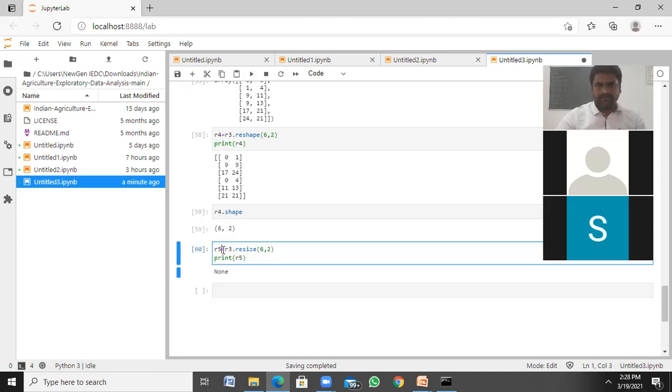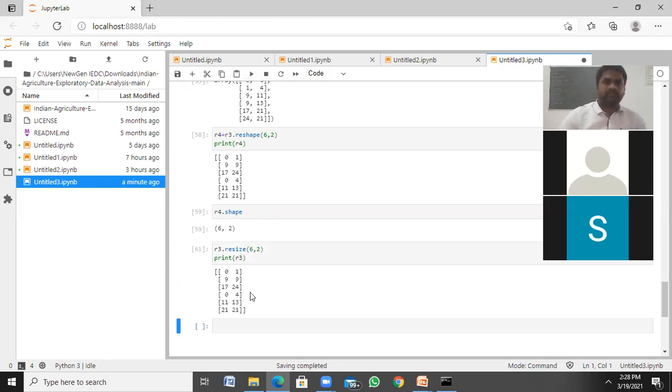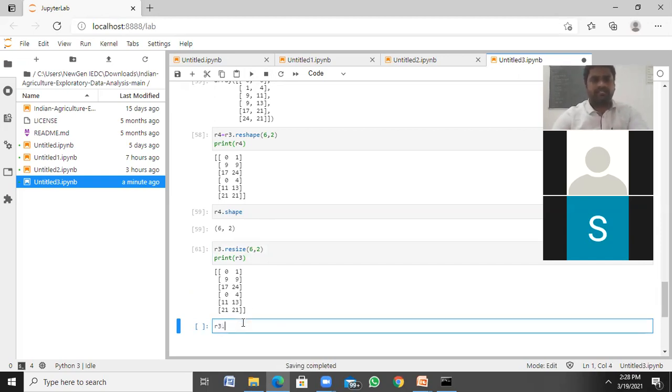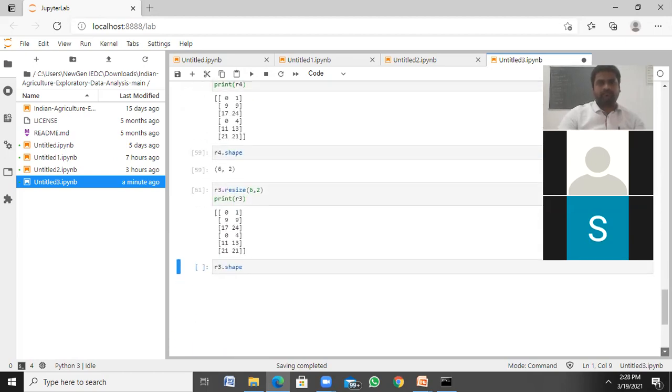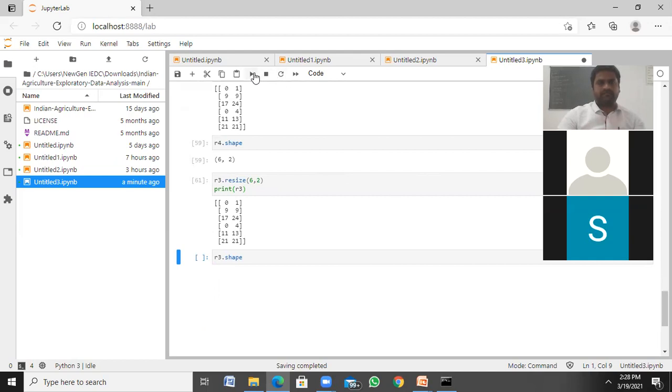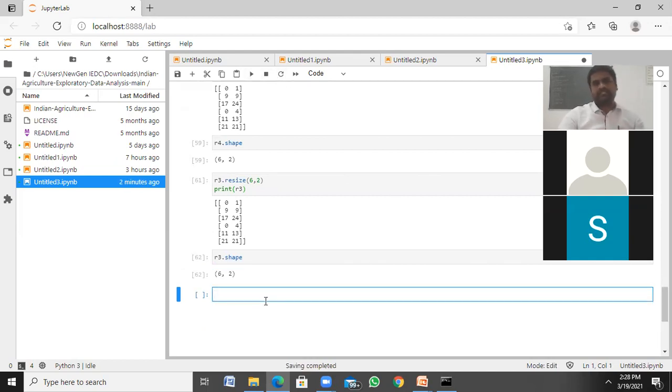Once again, we don't do it like this. If I want to check the R3 shape, sorry, the shape: when I use R3 shape, it is 6 by 4, 2 by 6. Now it is a 6 by 2. The size will be changed.